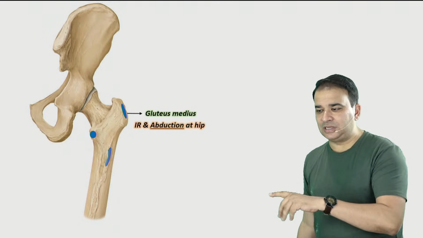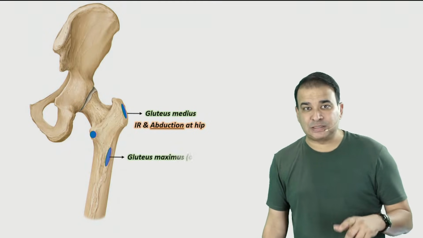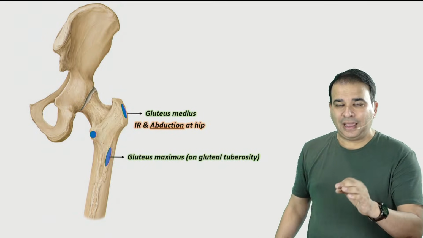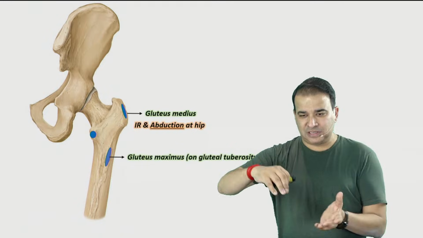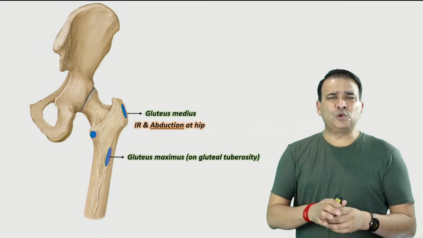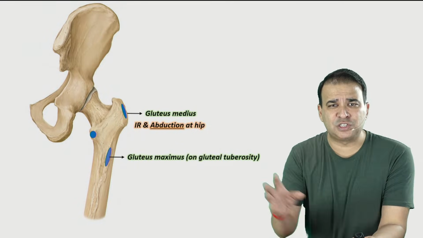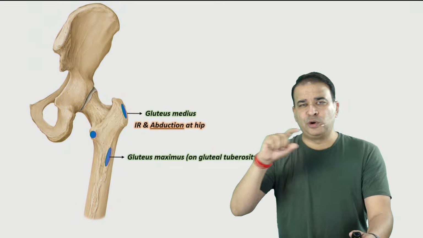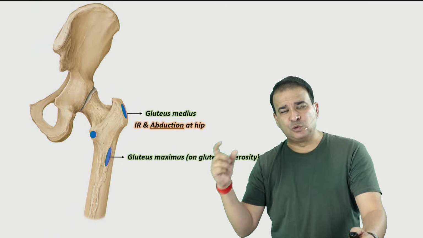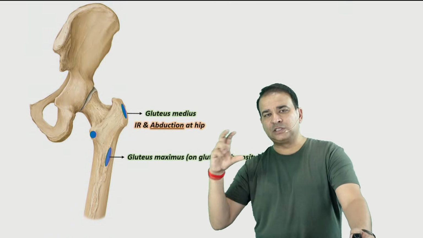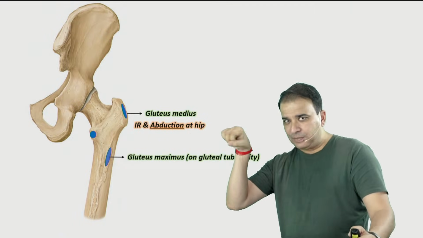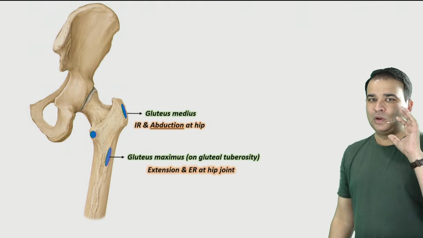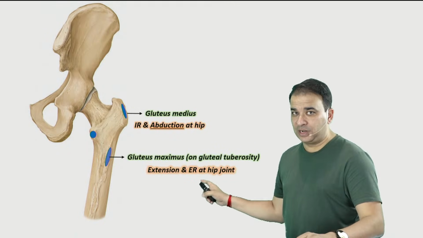This gluteal tuberosity gives attachment to the gluteus maximus muscle, as we said, and gluteus maximus is for extension, and the horizontal fibers of the gluteus maximus also help in lateral rotation. Most of the muscles in the gluteal region help in lateral rotation except for medius and minimus. Now look at the rest of the muscles: piriformis, obturator externus, obturator internus, gemellus superior, quadratus femoris. All these muscles of the gluteal region running horizontally help in external rotation. So does the gluteus maximus. We have horizontal fibers which help in extension and external rotation again.